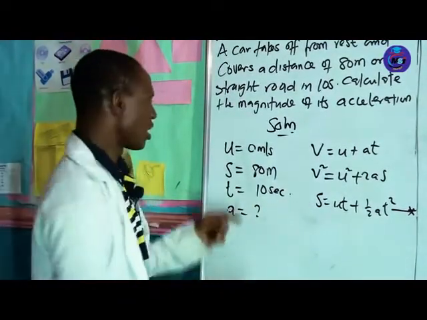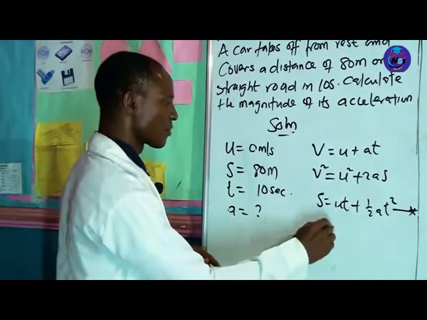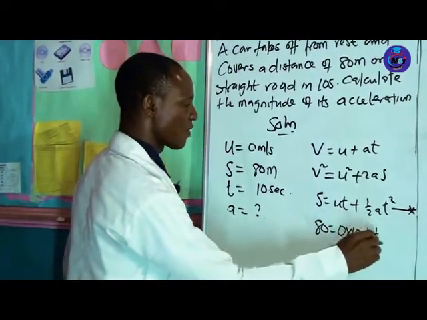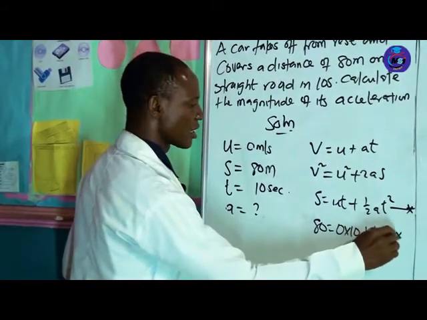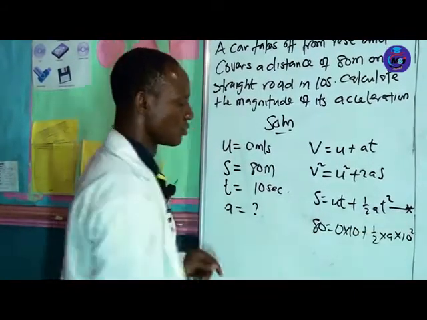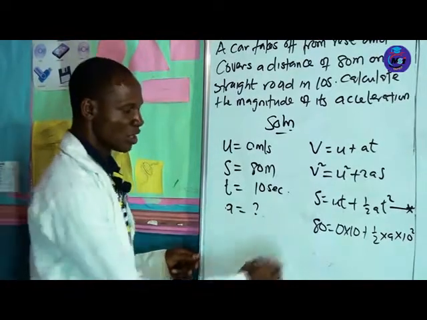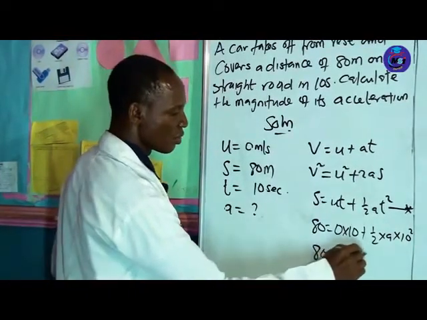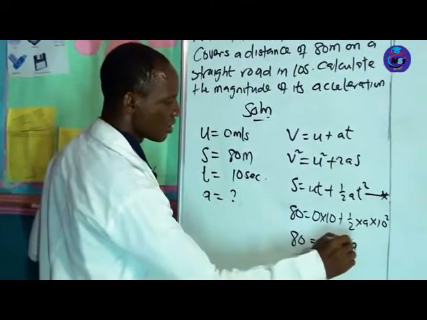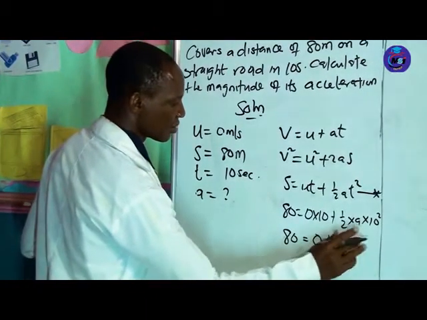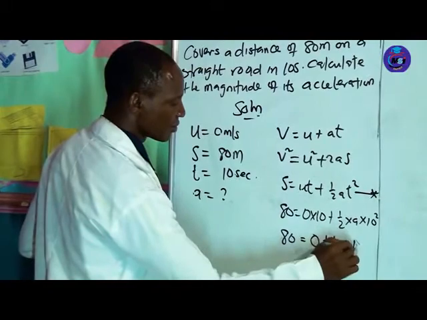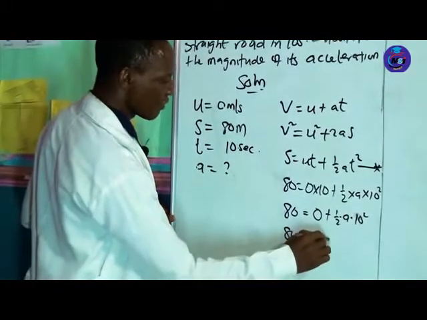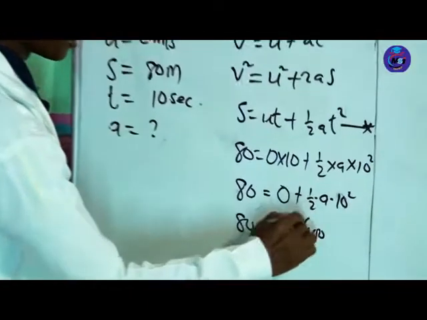So all you need to do now is bring the parameters you are given and put them into this equation. Our s will take 80, our u will be 0, our time will be 10, plus half times a times 10 raised to the power 2. That's what we are given. So this one remains 80, this one gives us 0 plus half a, so we have 80 equals half a times 100.